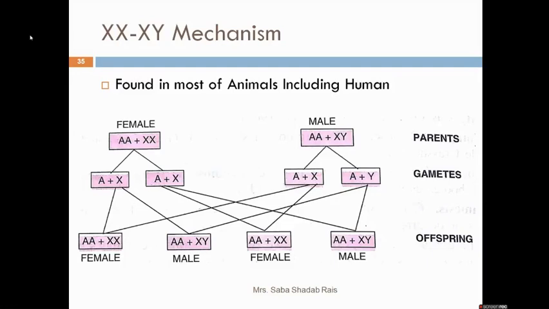When the gametes are formed, as I told you, gametes are haploid sets of chromosomes.